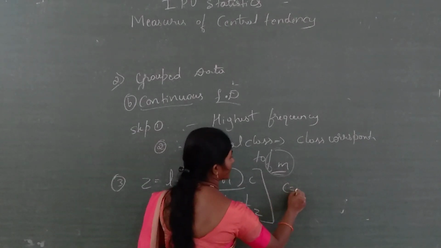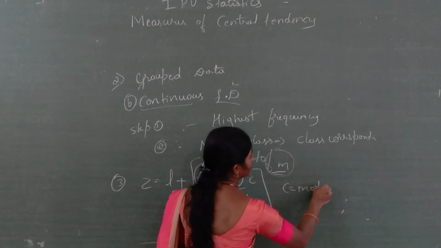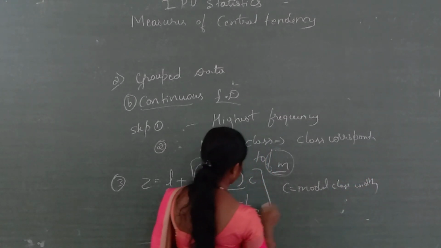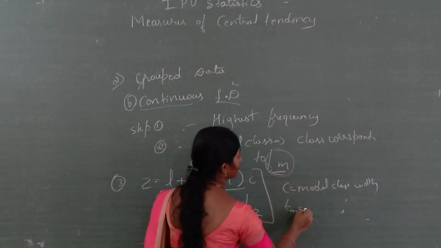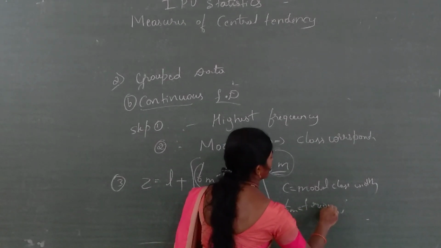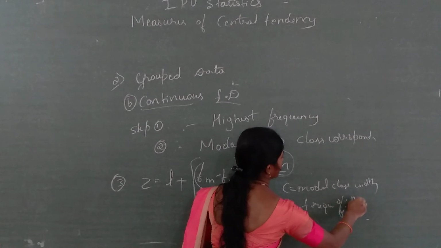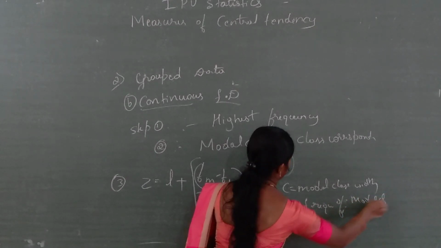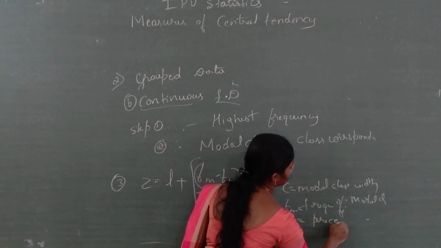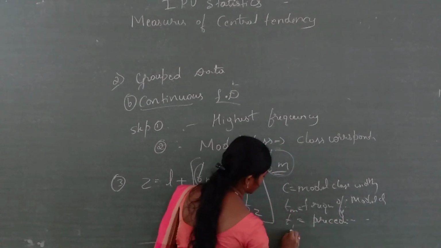Here C means modal class width. Then Fm means frequency of the modal class. Then F1 means frequency of the class preceding the modal class.